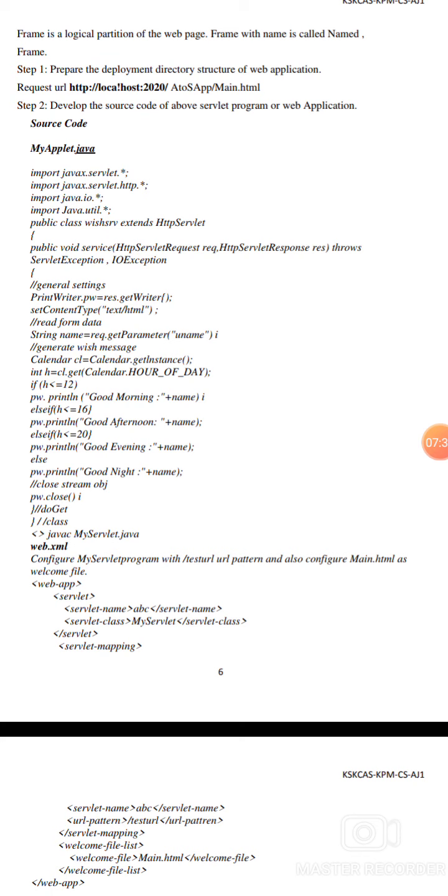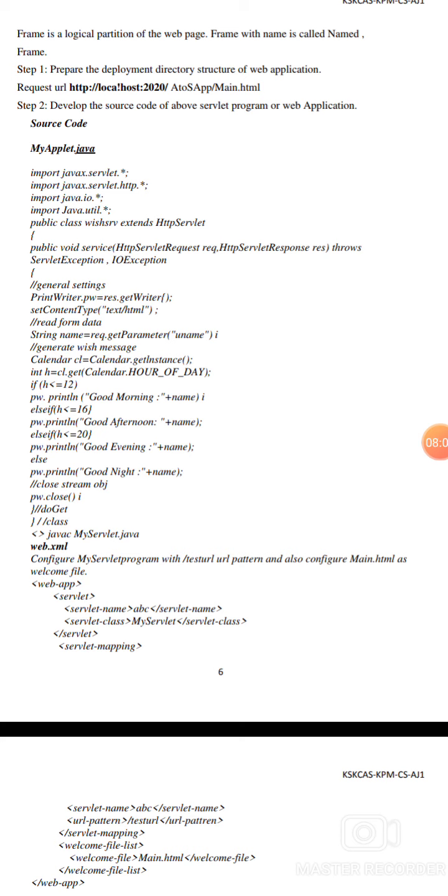Import java.servlet.*; import java.servlet.http.*; import java.io.*; import java.util.*; These are the packages defined in the applet program. public class WishSrv extends HttpServlet {